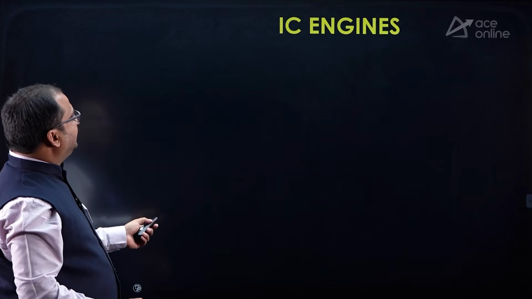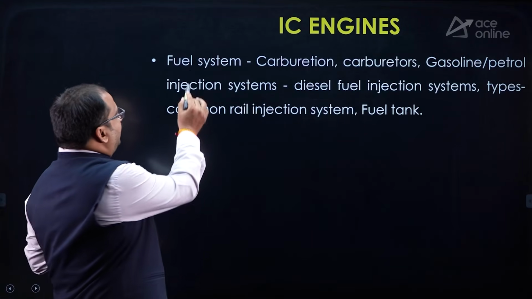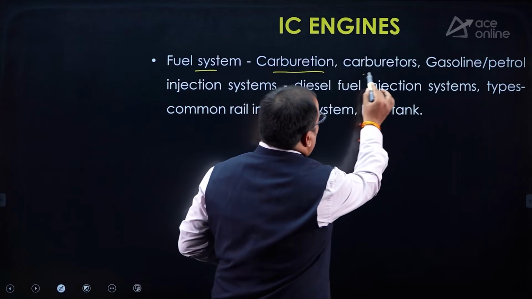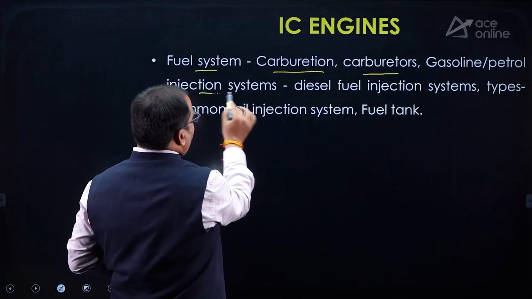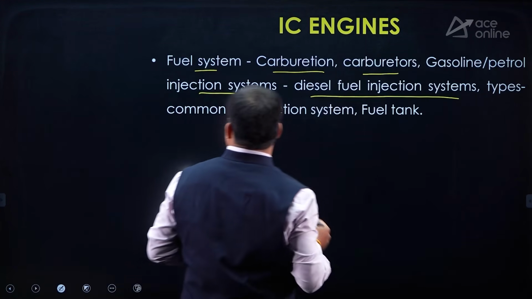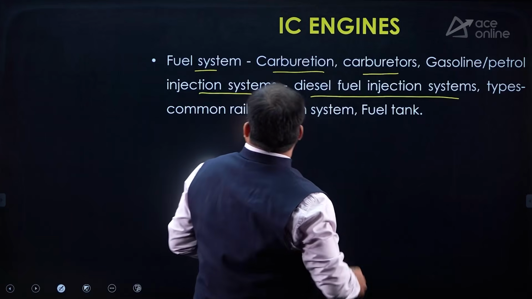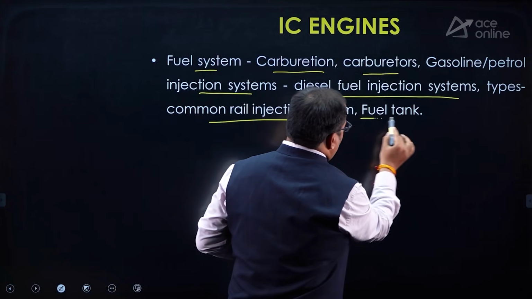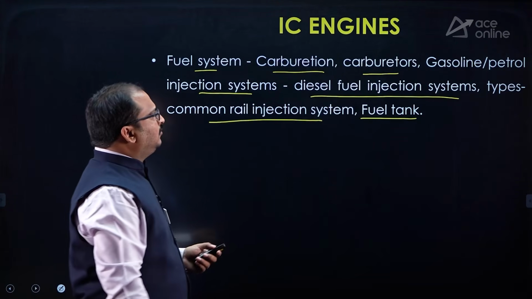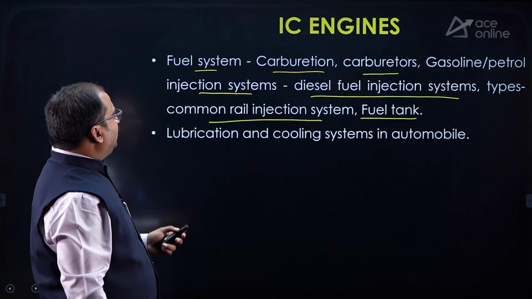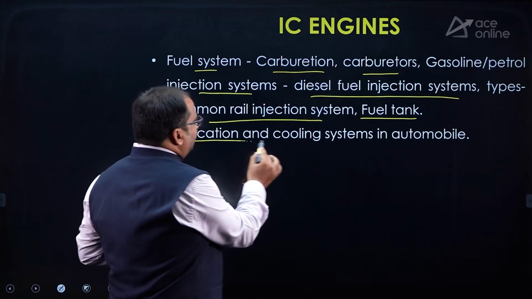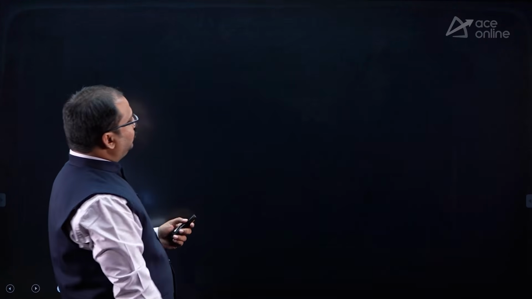engines part. Then in IC engines you have fuel systems, carburation, carburetors, gasoline petrol injection systems, diesel fuel injection systems, types, then common rail injection system and fuel tanks. So this is also part of IC engines. Then lubrication and cooling systems in automobiles is there, dear students.